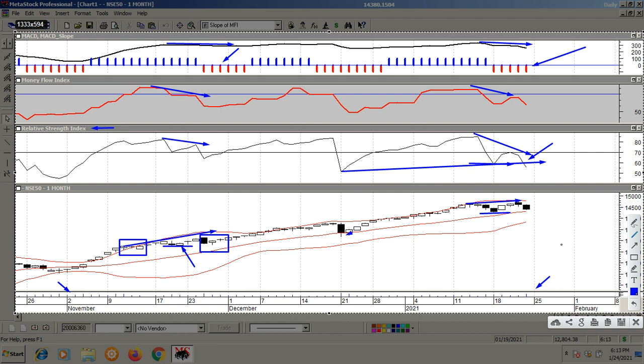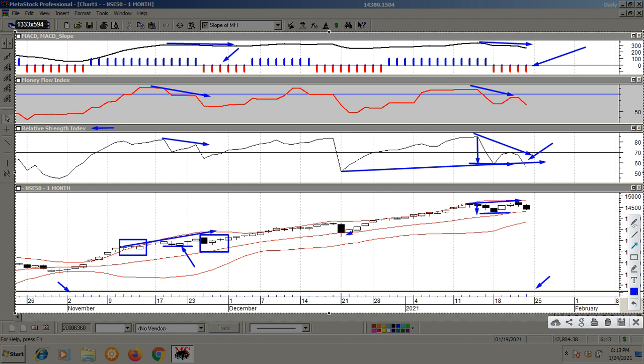Now RSI does give us a target of where it will go. The target is simply wherever RSI made a peak, mark this particular distance. If you take it from the top down, it's 750 to 250, which is 500 points. So below 14,250, you should get somewhere around 13,750.